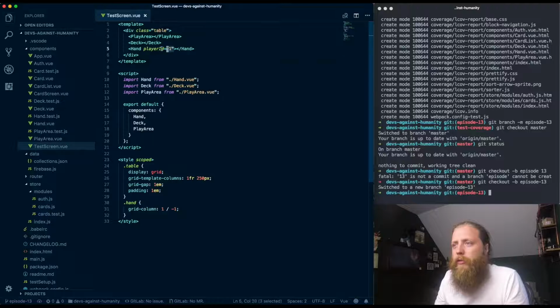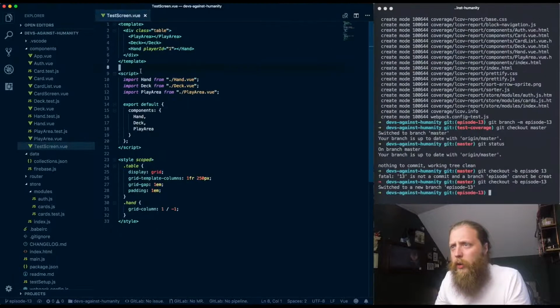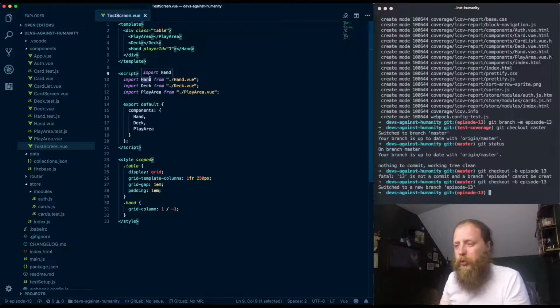Right, so we need a way of getting this UID into here. And we also need several different hands, one for each player with each UID. It's going to get a little bit weird if we start dealing cards into a player's hand and then that player disappears. They kind of take the cards with them, so we'll not worry about that too much for now. We'll just get this bit working.